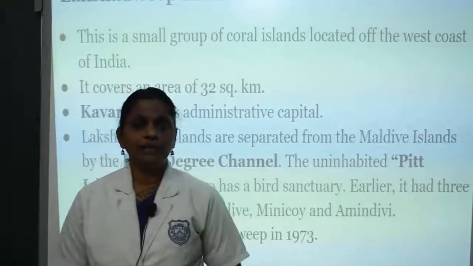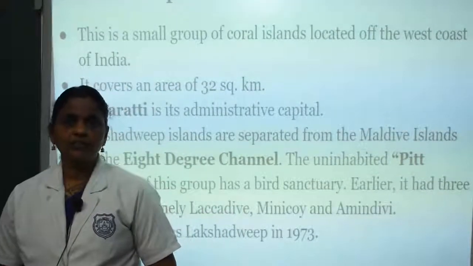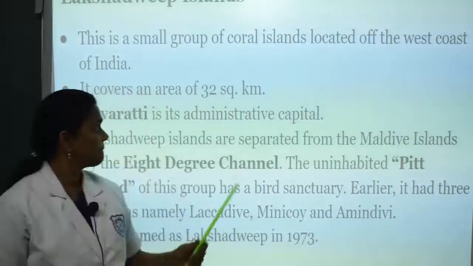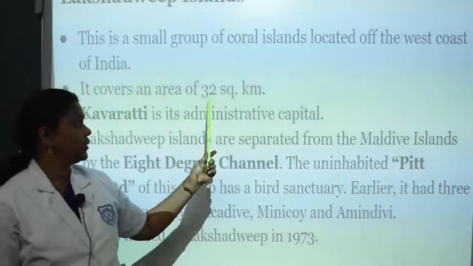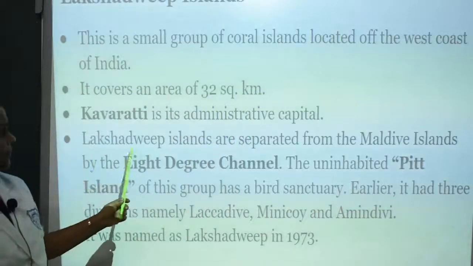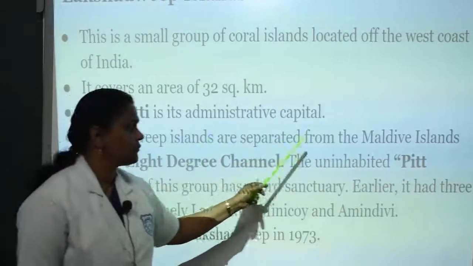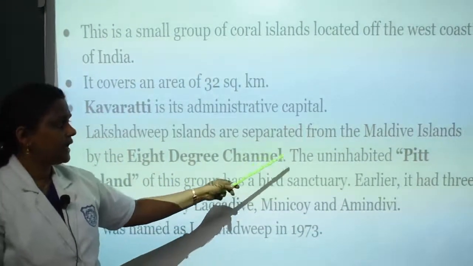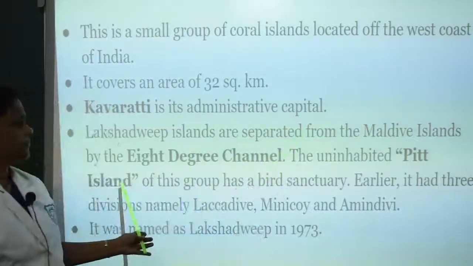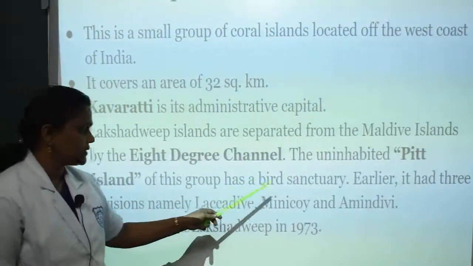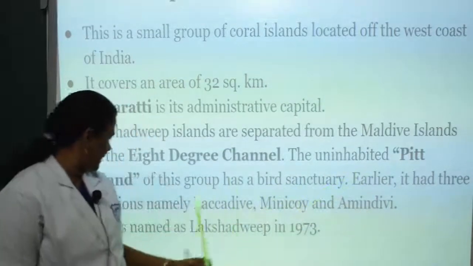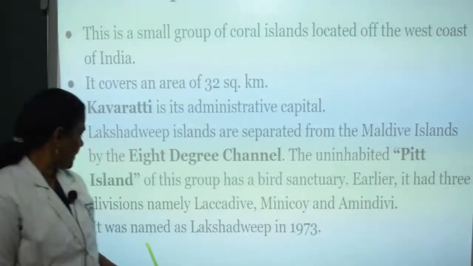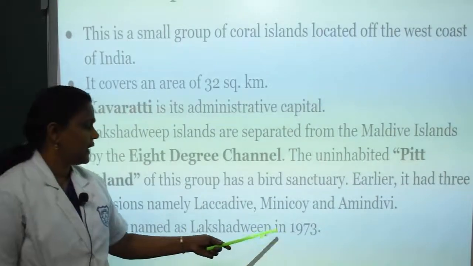The next group of islands is the Lakshadweep Islands. It consists of 27 islands. The capital of Lakshadweep is Kavaratti. It covers an area of 32 square kilometers. The Lakshadweep Islands are separated from the Maldives by the Eight Degree Channel. The uninhabited fifth island of this group has a bird sanctuary. Earlier it had three divisions, namely Laccadive, Minicoy and Amindivi. It was named Lakshadweep in 1973.